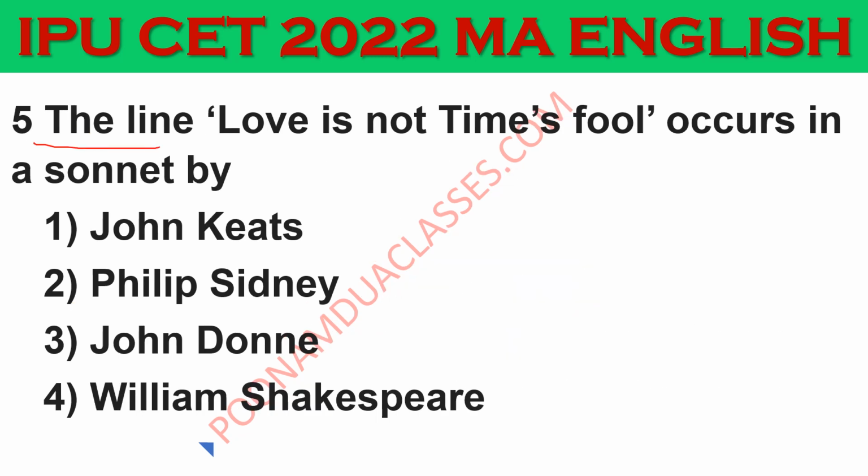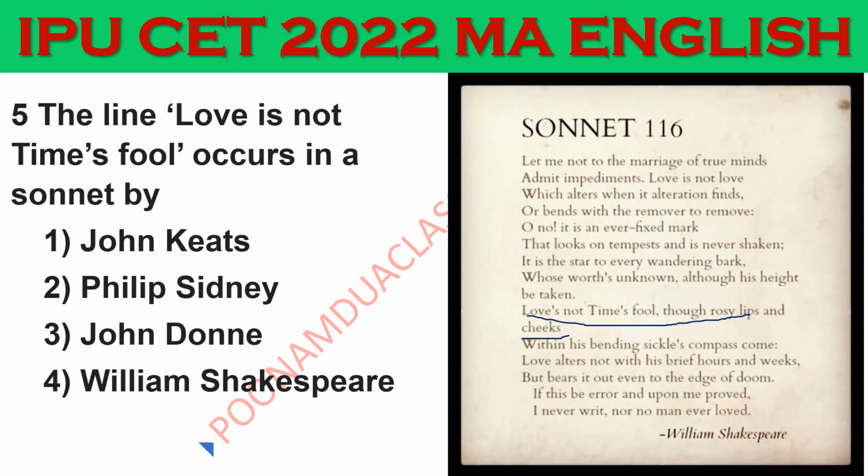Next question, question number 5. The line "Love is not time's fool" occurs in a sonnet by which of the following writers? Correct answer is option 4, William Shakespeare. This is part of sonnet 116. Love is not time's fool, though rosy lips and cheeks.